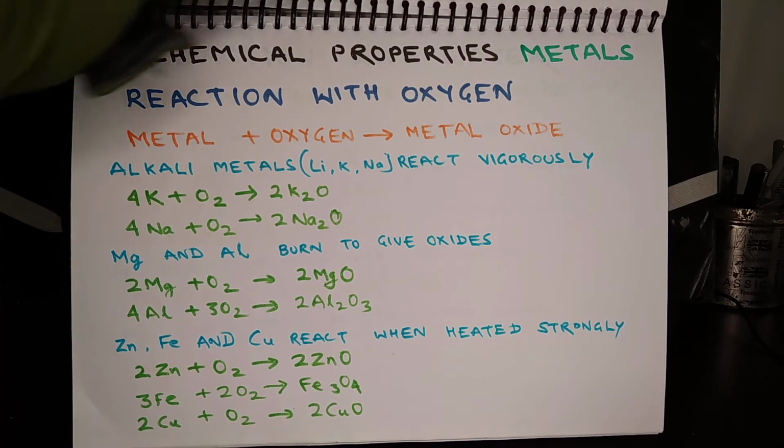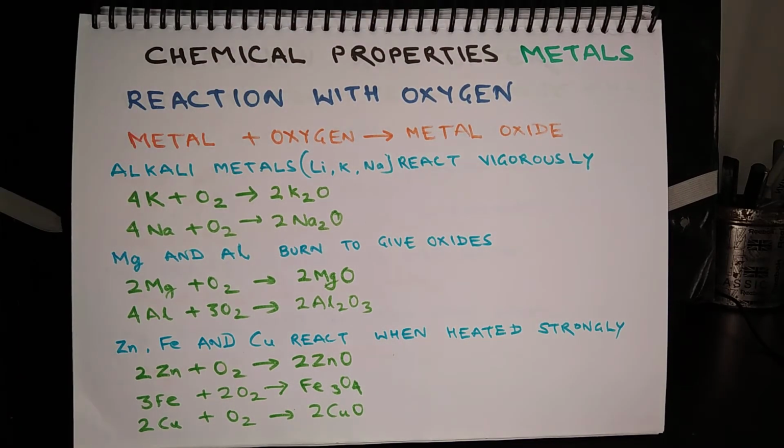Let us now move on to chemical properties of metals. When metals react with oxygen, they produce metal oxides, and metal oxides are basic in nature. Alkali metals react vigorously with oxygen.